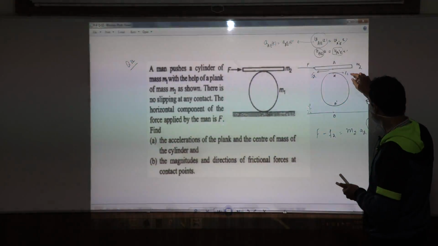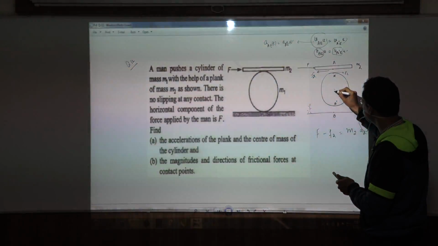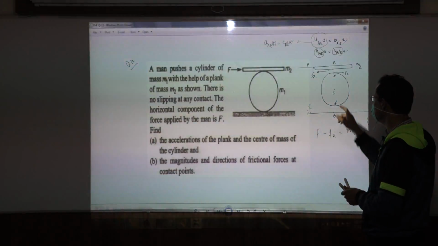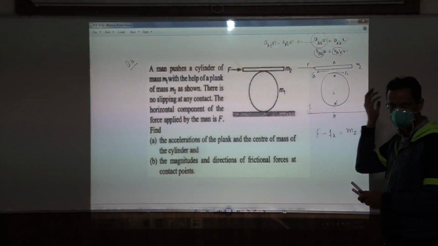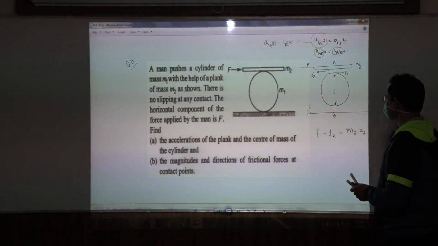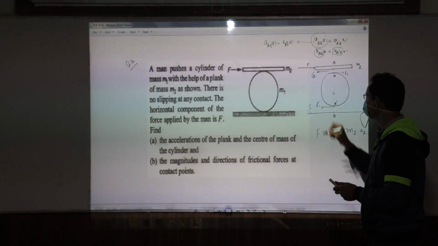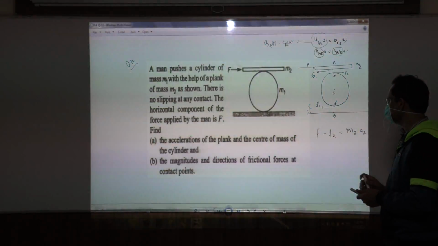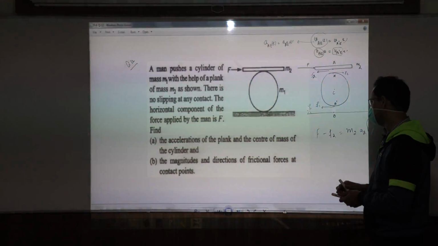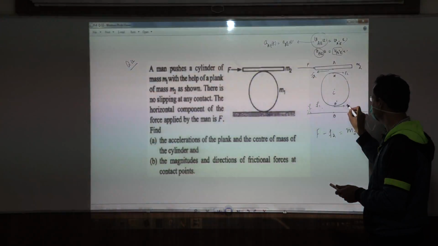Okay, I mean this. Let us imagine that this force appears on the center of mass of the cylinder, because all forces acting on the cylinder have to ultimately cause the acceleration of the center of mass. So if the cylinder tries to move like this, we could imagine maybe the frictional force on the cylinder is acting like this. Some one of you could say, how do we know frictional force is acting towards left? Maybe it is acting towards right, like this.